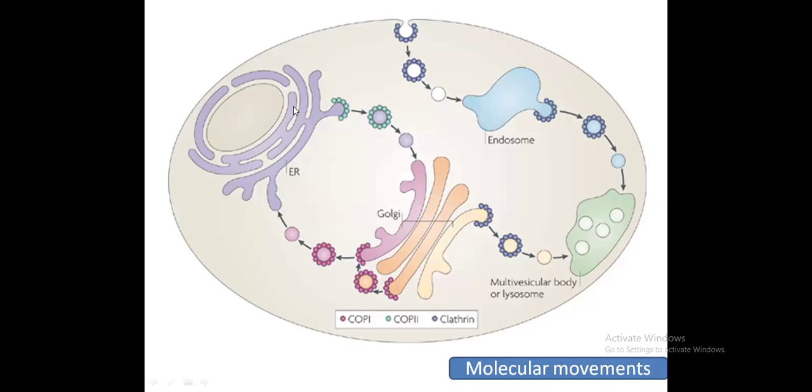This is a clear depiction of what I just said. There is a nucleus. DNA will give information in the form of mRNA. mRNA will come down to the ER, that is the endoplasmic reticulum. Here the protein will be formed with the help of ribosomes. That protein will be moved to the Golgi apparatus for further modification, and then from there it will be formed into a vesicle. If it is a waste product, it will go into lysosomes and so on. This is just a clear depiction that outside materials will also come inside and then fuse. So here we can say that there is some kind of movement which is happening, right? So this was all about the introductory part.